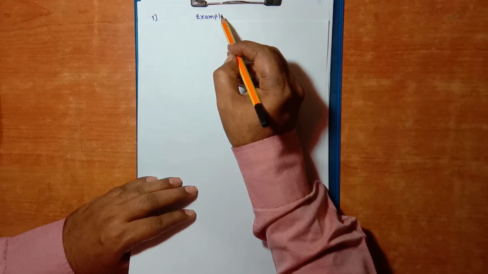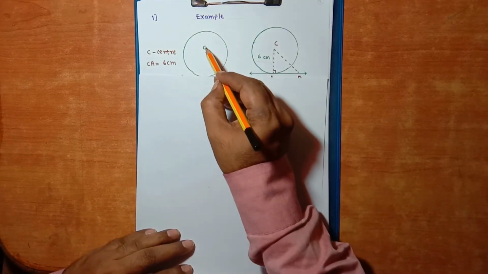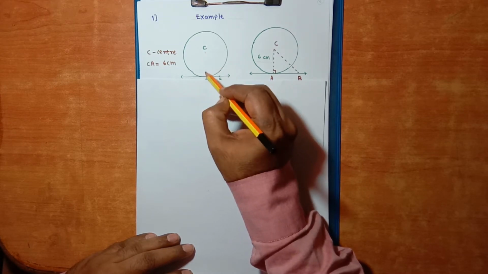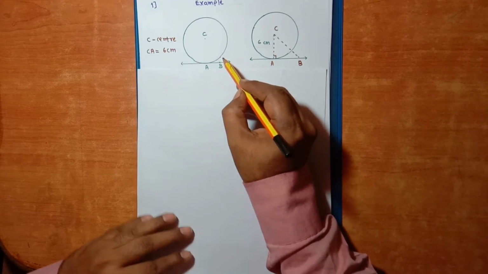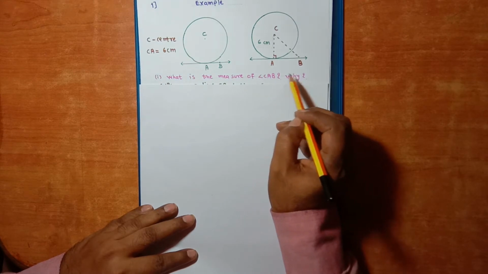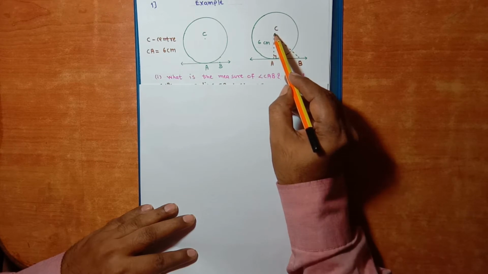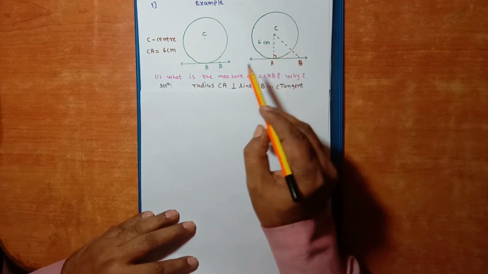Students, now let us solve some examples based on what we have studied just now. Example 1. In the figure, C is the center and length of CA is 6 centimeter. Point B is over here. Now the first question is, what is the measure of angle CAB? Here is angle CAB. Now here I have drawn segment CA and segment CB.